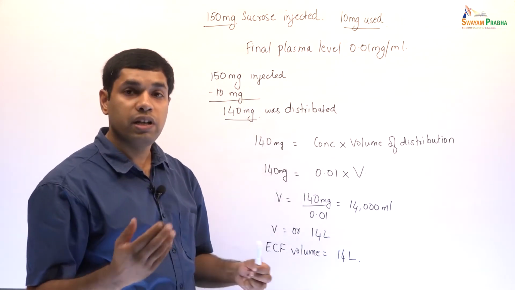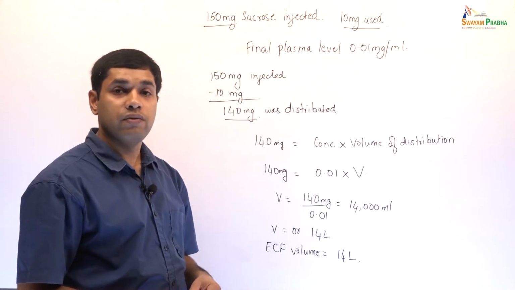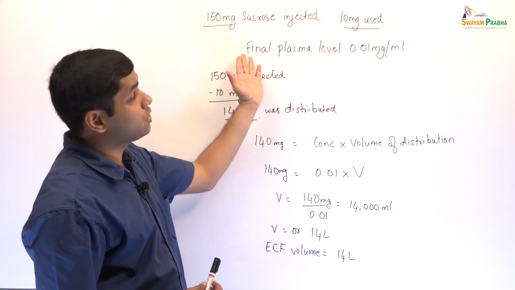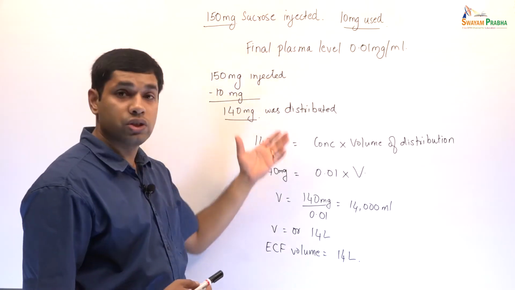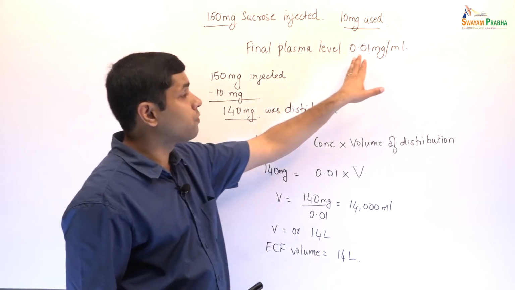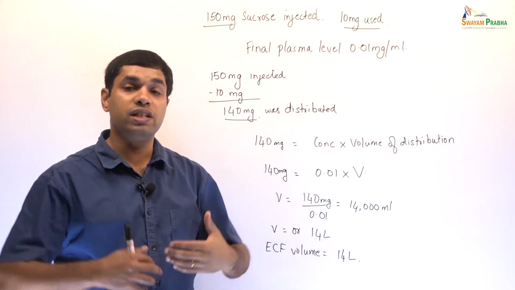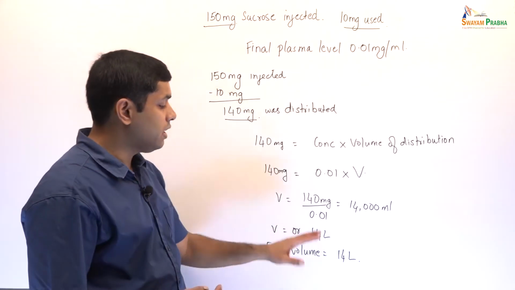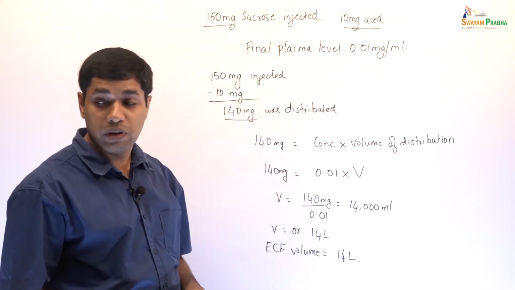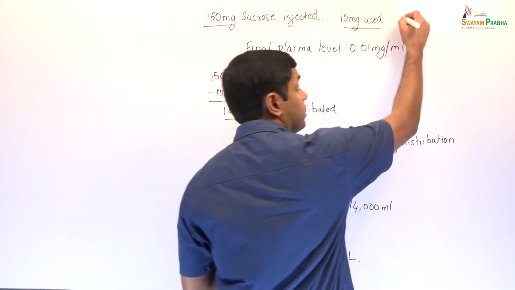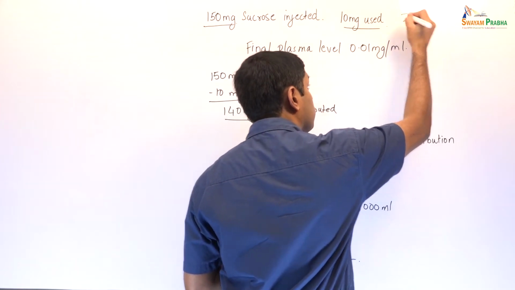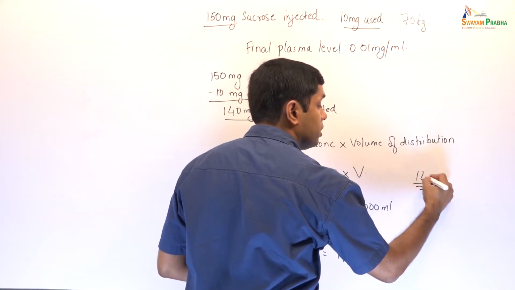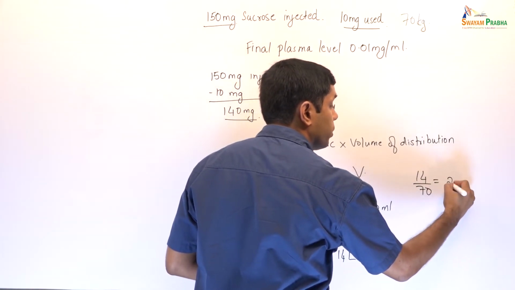Now this question could be asked in a different way. You could be given a substance X and saying 150 milligrams of this substance X was given. Finally, this was distributed and the concentration was found to be 0.01 milligrams per ml. In which compartment has this substance X been distributed? And finally, when you get 14 liters, we are assuming that this man, oh, it's already given that this man is 70 kg. So 14 liters out of 70 kg will be 14 by 70, that is equal to 20%.